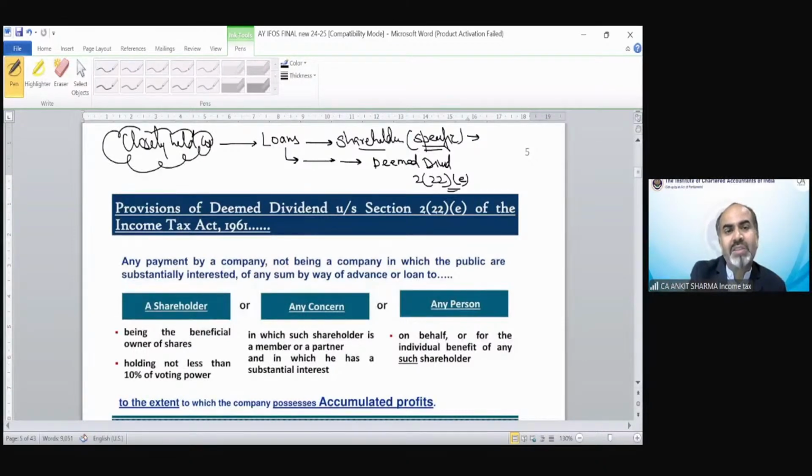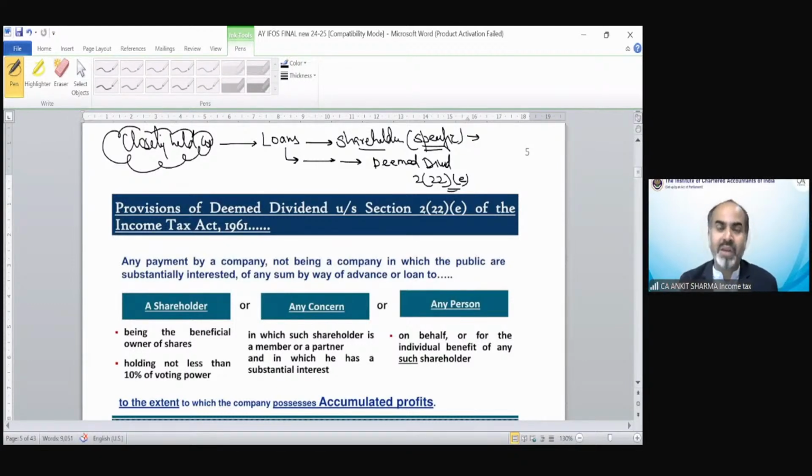Now, closely held company generally means a private company, in which there are directors who are technically the shareholders also, and the owners also. All family members start a private company, and now they just transfer the profit of that private company in the form of loan. Because they are the owners of the company, they can transfer the loan into their personal account. And because it is a private company, they are not going to repay it ever, because nobody is going to come and recover the amount, since they are the owners.